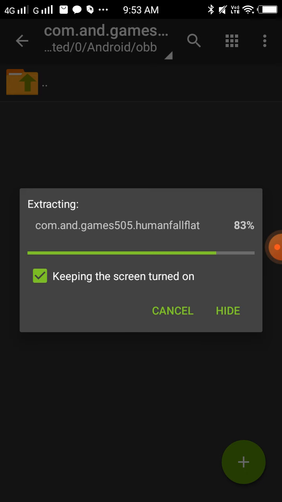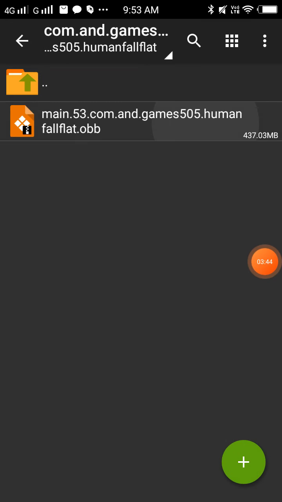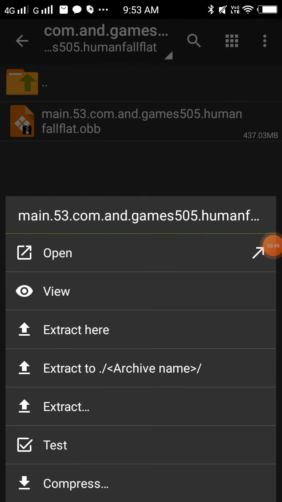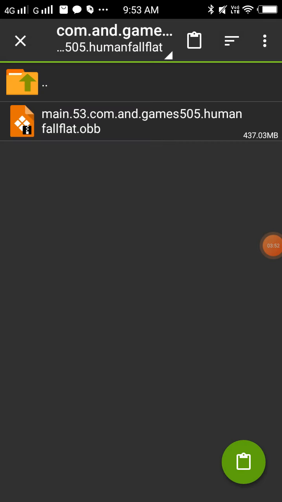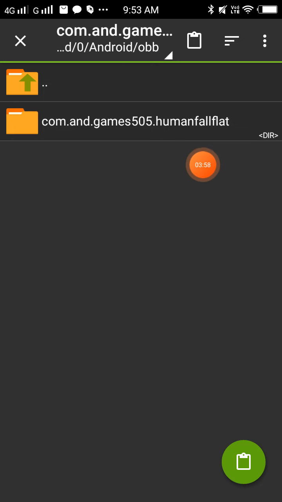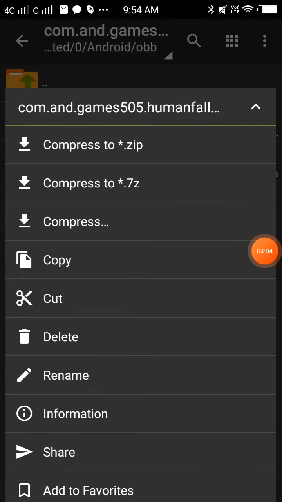and when it's pasted successfully, click on this and then click on this like a bit and then click on cut, and then go right over here and then paste it right over here and then delete this file.